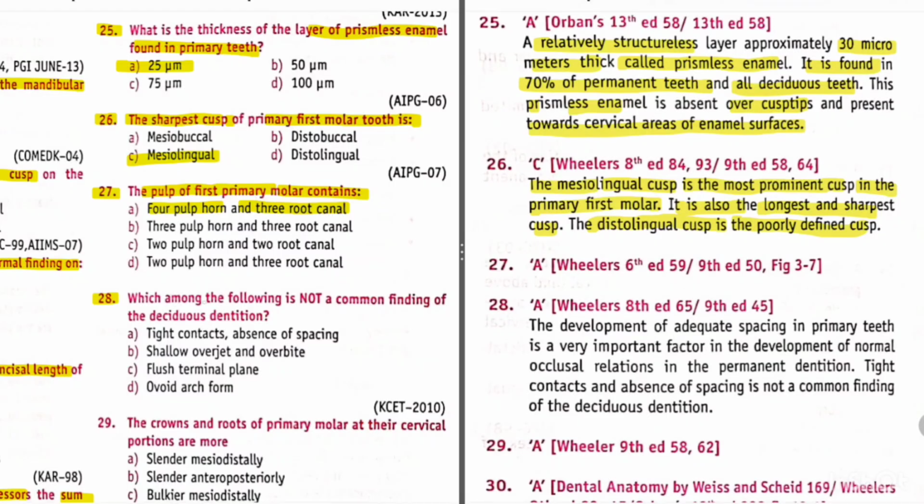Question 28. Which among the following is not a common finding of the deciduous dentition? So its answer is A. Tight contacts, absence of spacing, because we all know that the development of adequate spacing in primary teeth is a very important factor in the development of normal occlusal relation in the dentition. Tight contacts and absence of spacing is not a common finding of the deciduous dentition.